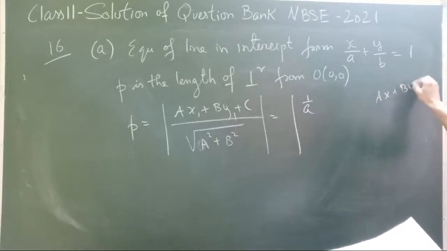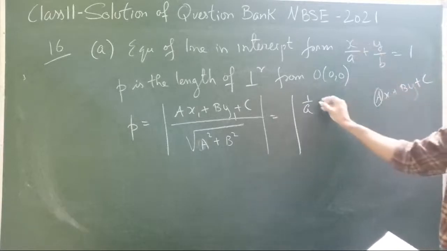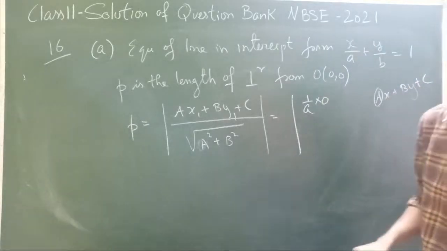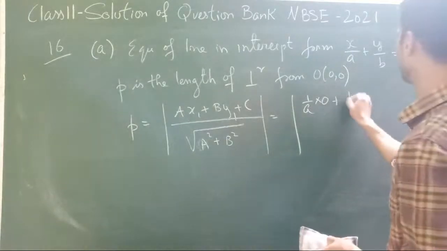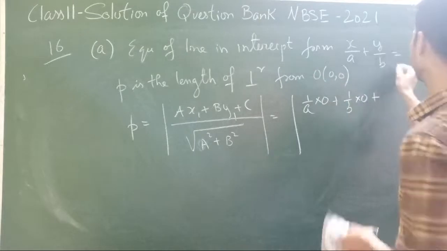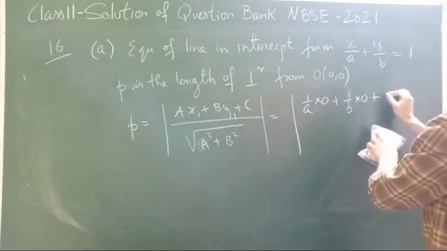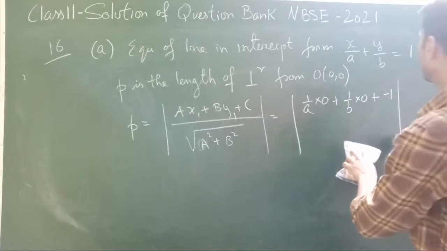The general form is ax plus by plus c. So what is the value of a here? 1 by a, isn't it? 1 by a into origin 0 plus 1 by b into again 0 plus c value, how much is it going to be? It is minus 1. Why?